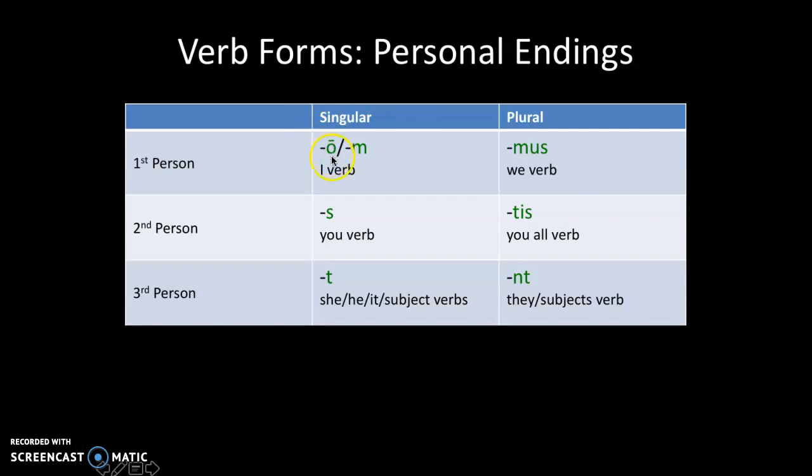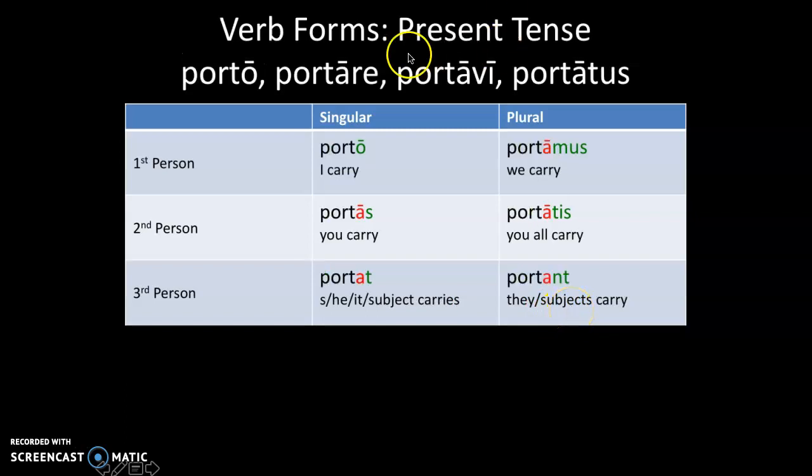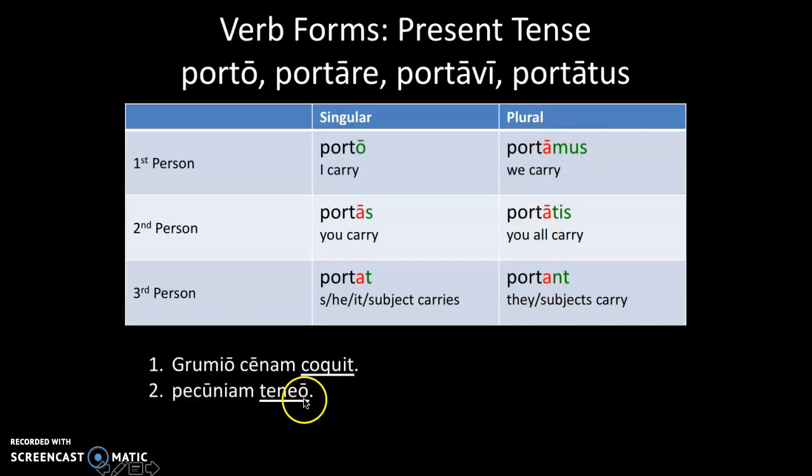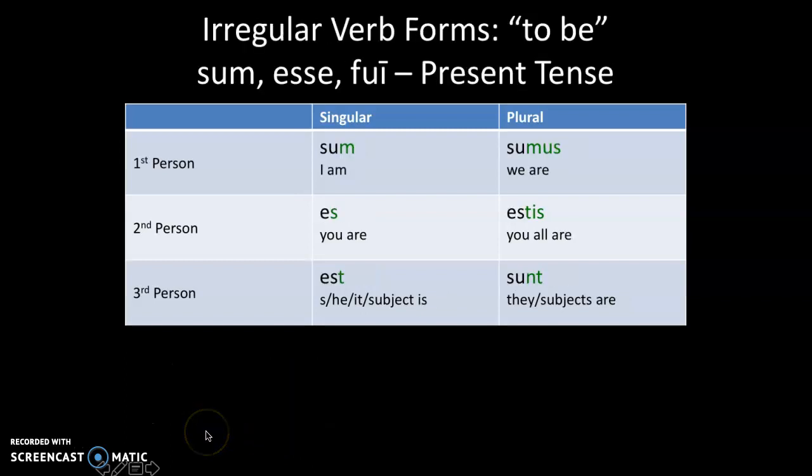Personal endings. An I verb, meaning when I is the subject, is going to end in an O or an M. S means you, T means he, she, it, or some unique subject. Mus is we, tis is you all, and nt is they or multiple subjects. In the present tense, for example, we have porto, I carry, portas, portat, portamus, portatis, portant. Grumio cooks dinner. I hold the money. You all run into the kitchen.